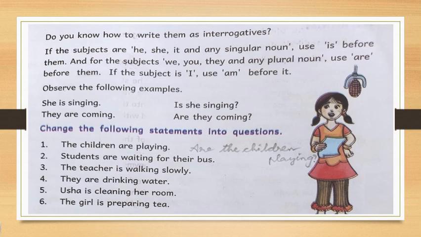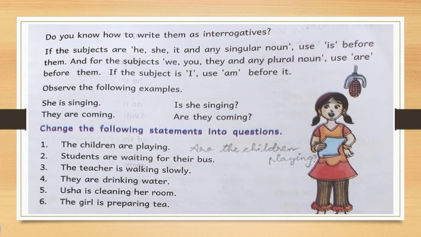Always when the subjects are he, she, it, that means these are singular nouns. So when you are using singular nouns, always use helping verb is before them. Remember that. Okay. And for the subjects we, you, they, these are all plural nouns. So when you are indicating many, two or more than two, plural form, then you have to use are before them. A-R-E, are. Helping verb are before them.